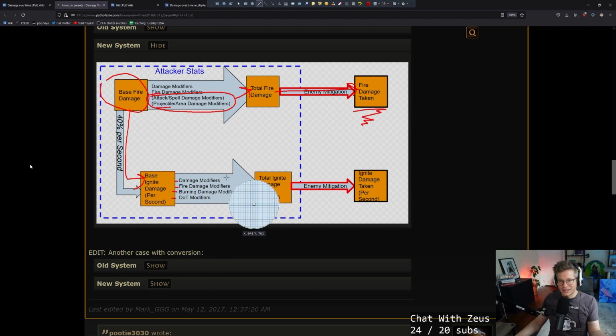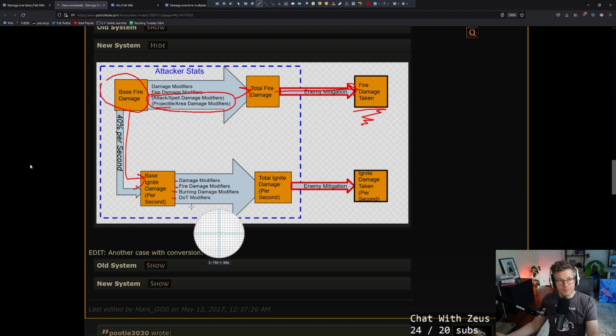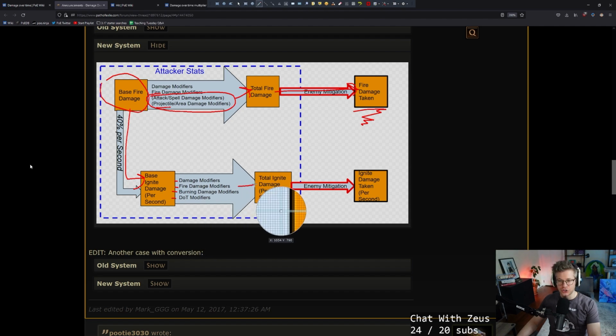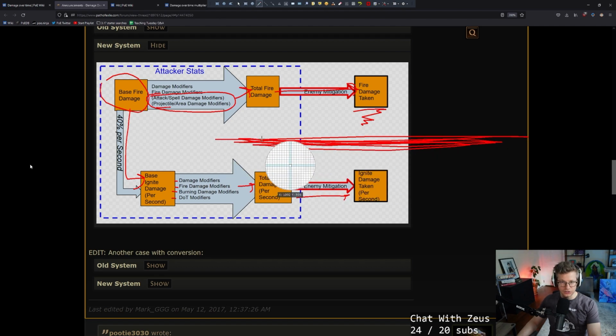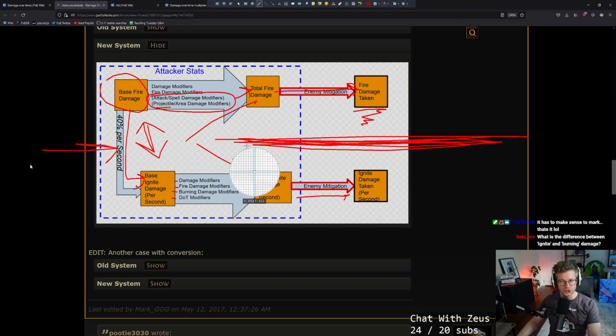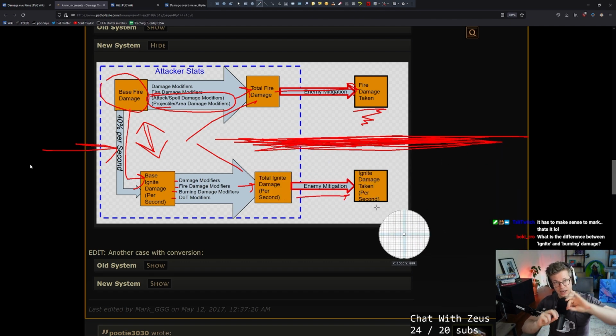You just have to memorize the things that are native and the things that aren't. There's not much more to do besides that. It might not even be logical from an English perspective. That is Path of Exile. Things that are fire damage, burning damage, and damage over time modifiers turn into ignite damage per second, which then turns into ignite damage taken per second. But these are two very different things. While these two damage instances came off of the same initial hit, they totally bifurcate into two separate things that are no longer related to each other once they turn into the hit and the ignite.